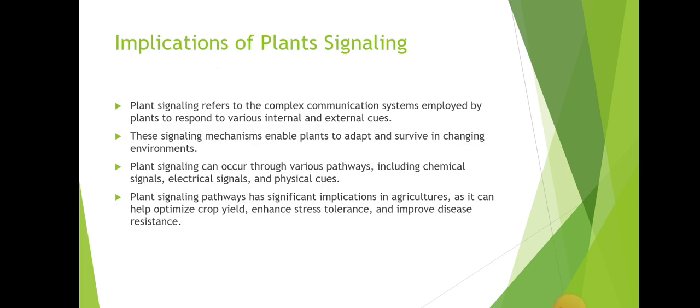Implication of plant signaling. Plant signaling refers to the complex communication system employed by plants to respond to various internal and external cues. These signaling mechanisms enable plants to adapt and survive in changing environments. Plant signaling can occur through various pathways including chemical signals, electrical signals, and physical cues. Plant signaling pathways have significant implications in agriculture as they can help optimize crop yield, enhance stress tolerance, and improve disease resistance.